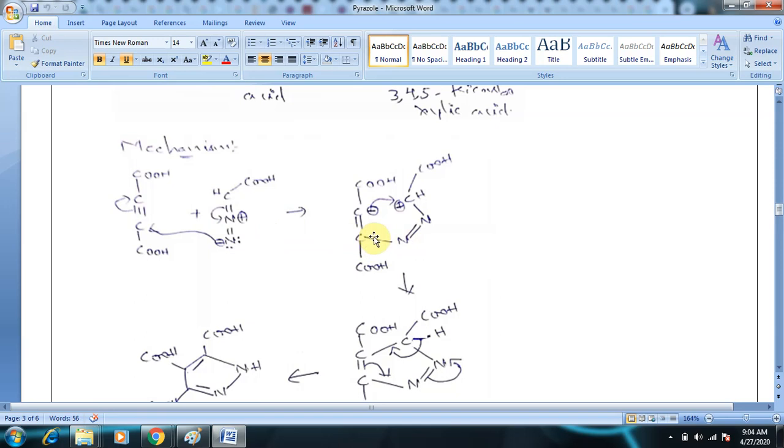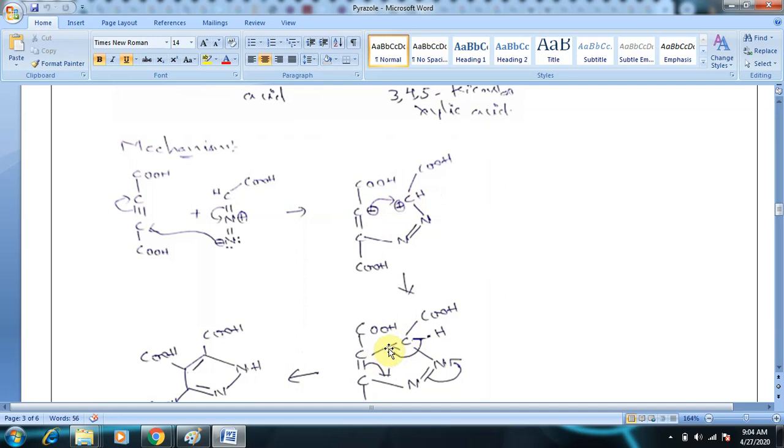So the negative charge is lost on the nitrogen, and a bond is formed between the carbon. Here the carbon is pulling the bonding pair of electrons, pi electrons, so it gets a negative charge. And here the nitrogen cannot accommodate a positive charge. It will pull the bonding pair of electrons to nullify the positive charge, and this carbon is losing a valency, so it gets a positive charge. Immediately the negatively charged carbon, like a carbanion, attacks the positively charged carbon, the carbonium ion, to completely form a ring.